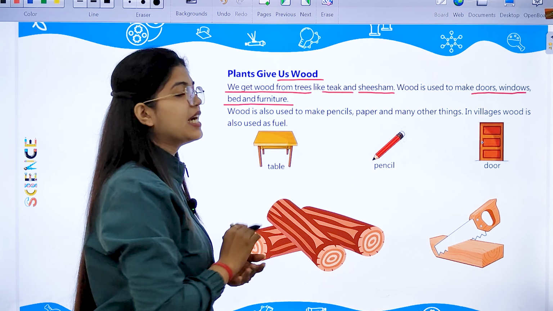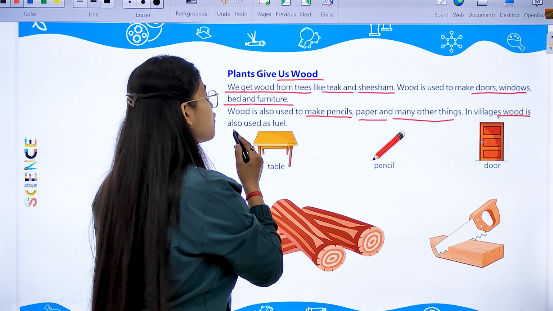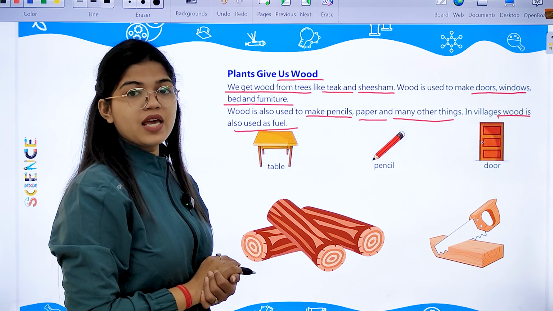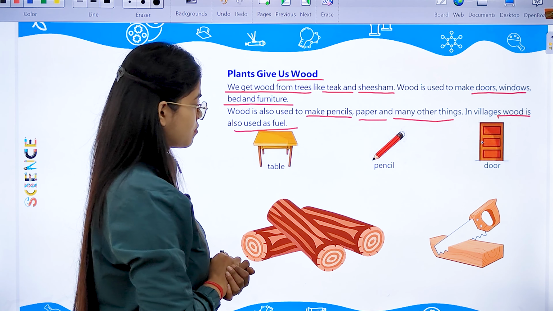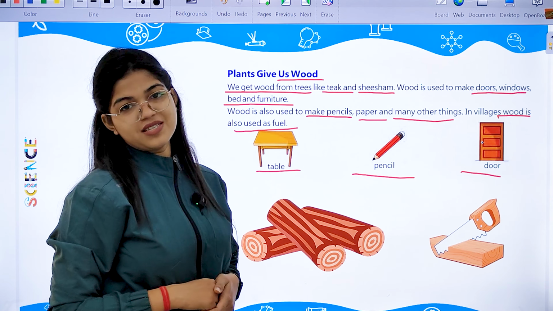And if we talk about villages, in villages, this wood which we get from the plant is used as a fuel also, for the purpose of cooking. You can see this is a table, pencil, door. All these are made from the wood which we get from trees.